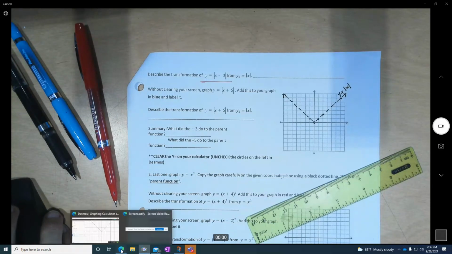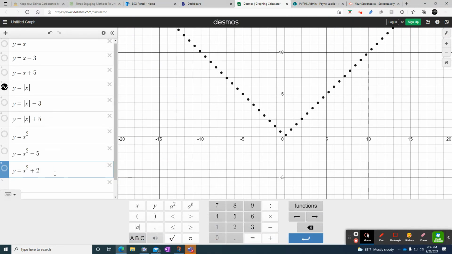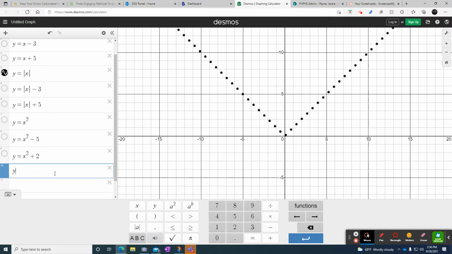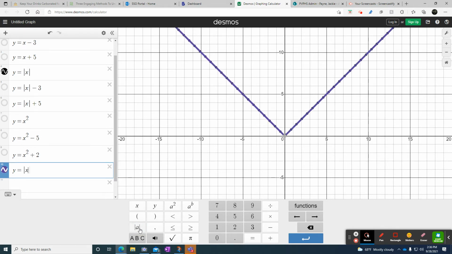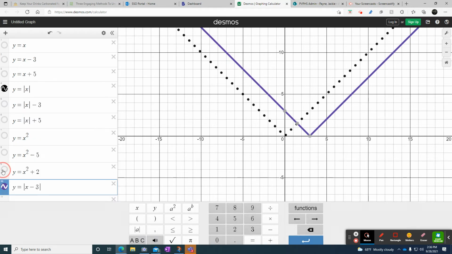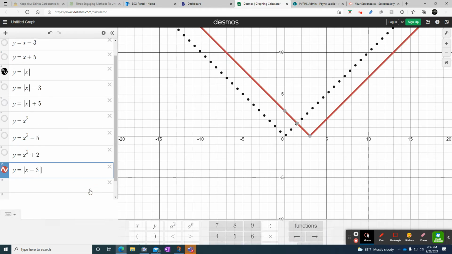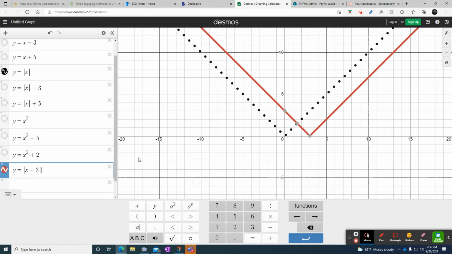So I'm going to go back to here, and I'm going to put in y equals, then I press the absolute value, x, and then I'm going to do minus 3. And then I press the absolute value again. I want that to be in red. So click in red, and now I have it look like this.